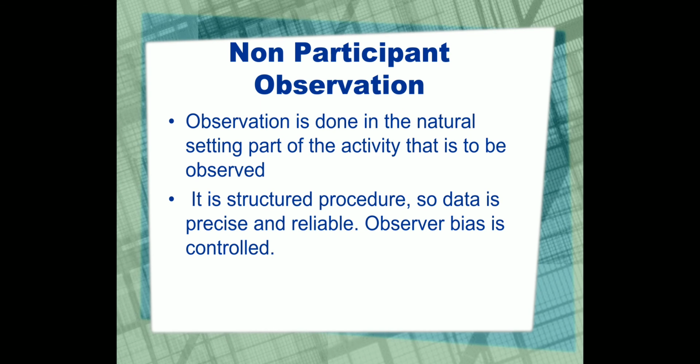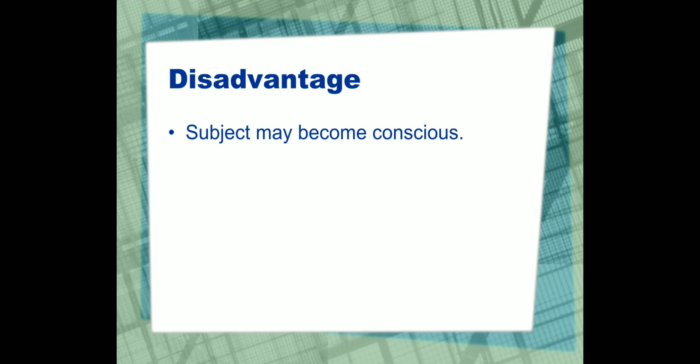Little bit biasness is coming less because I am not the part of the group. I don't know the observants, so I am free from bias. For me, everyone will be equal. So observer bias is reduced in natural non-participant observation.